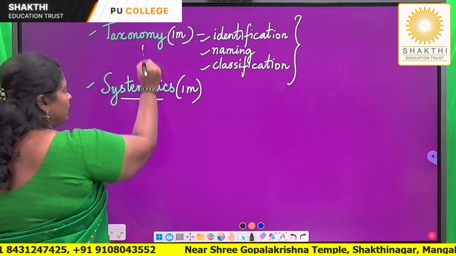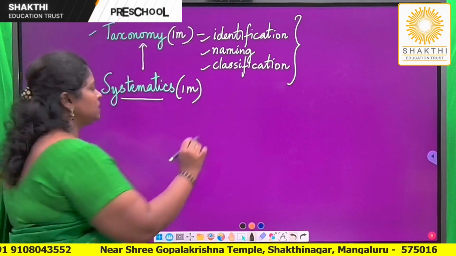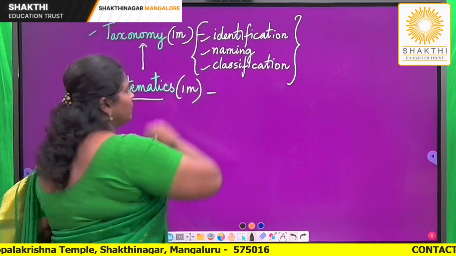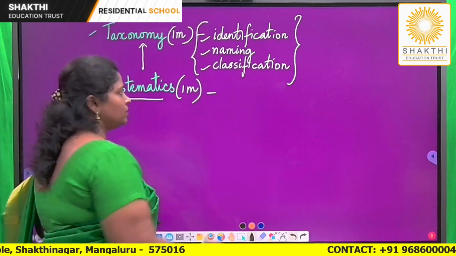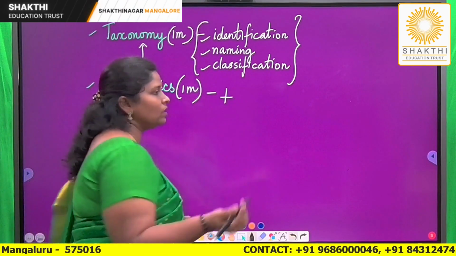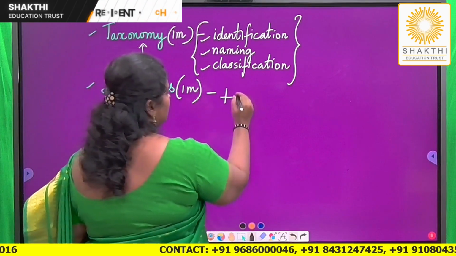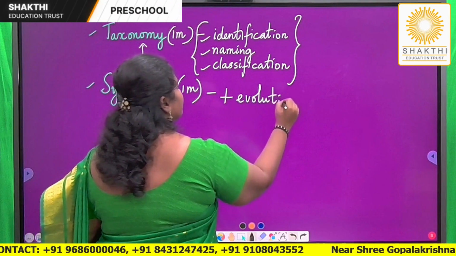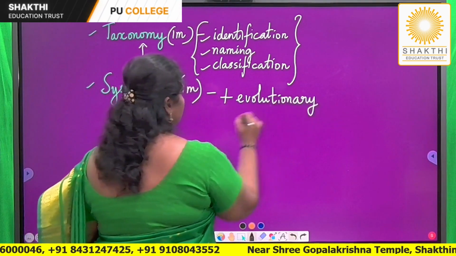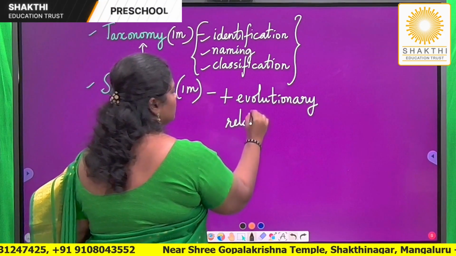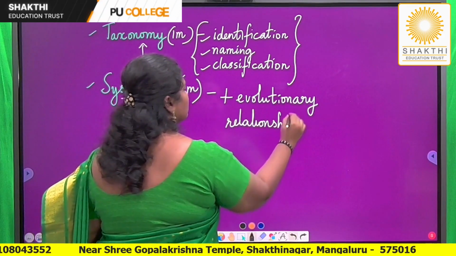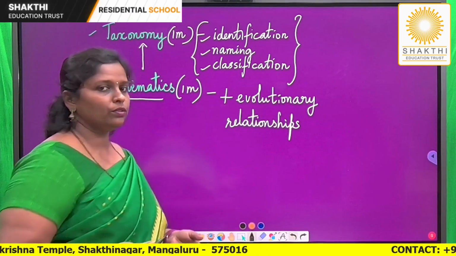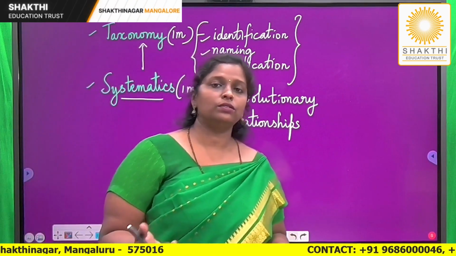Systematics is definitely linked to taxonomy. How? Systematics is similar to taxonomy, dealing with the same identification, naming, as well as classification. Along with that, there is one more additional concept which is also included, that is the study of evolutionary relationships between organisms. The meaning of evolution I have already told, or I am sure you know, that is a gradual change which gives rise to a new organism.